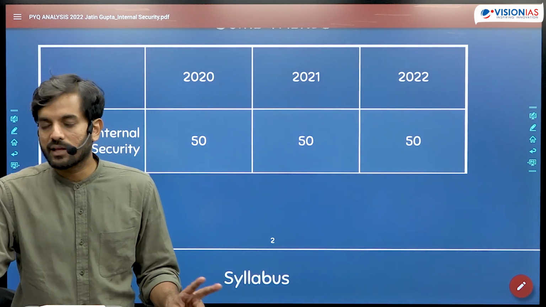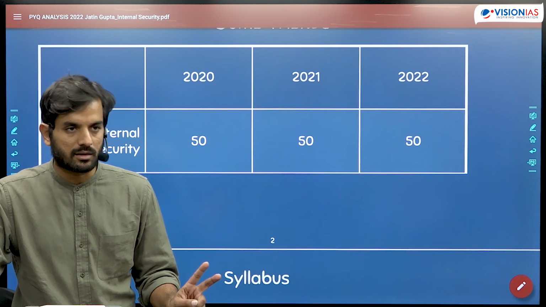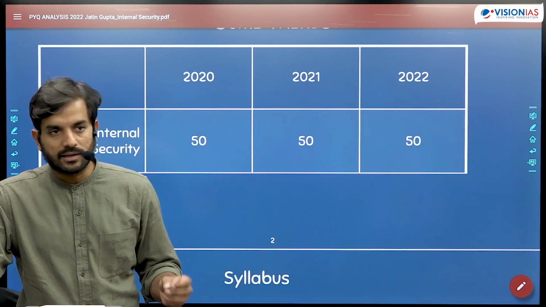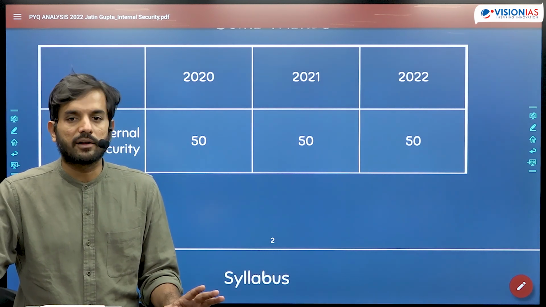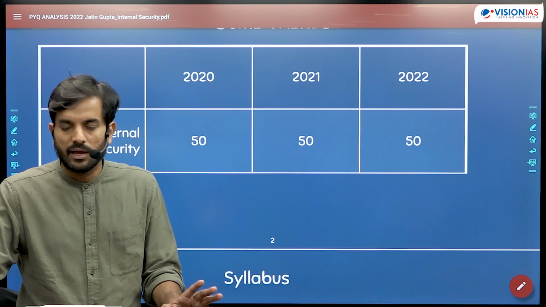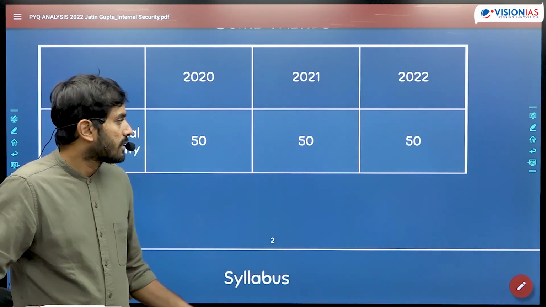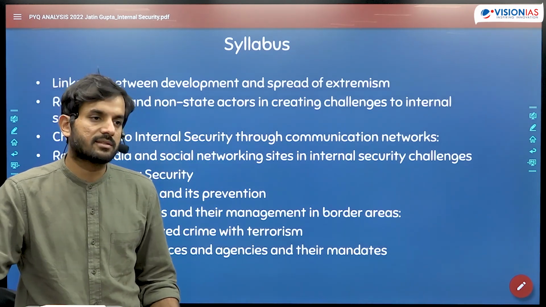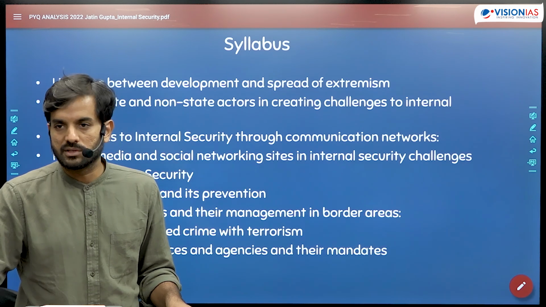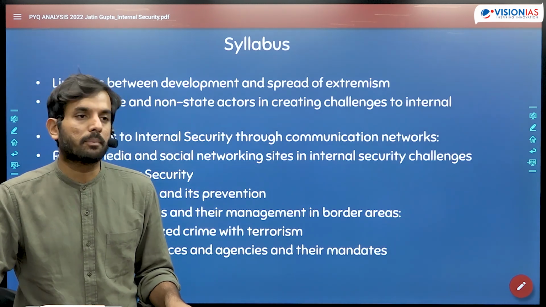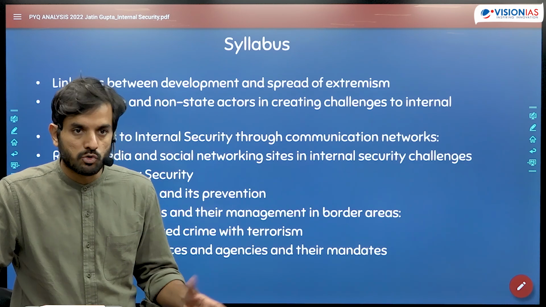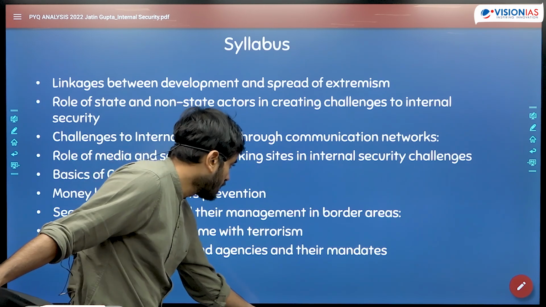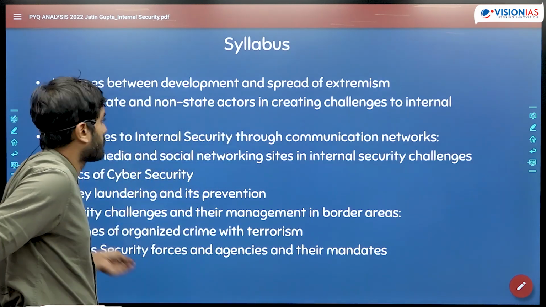Every year they ask 2 questions which are 15 markers, and they have decided the question numbers as well: 19th and 20th, and 9th and 10th will be the questions related to internal security every year. This has become a consistent pattern over the last few years now. Before I proceed to discuss the questions that were asked in this year's examination, the sources you could refer to for such topics, and what was supposed to be written in those questions, we should know about the syllabus of internal security for UPSC paper 3.